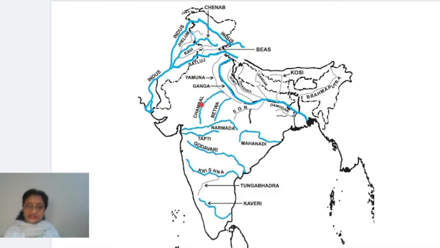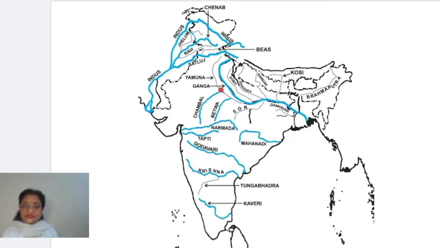So you can see here the first tributary of Yamuna, and then of Ganga, is the Chambal river. Directly Chambal is not joining the Ganga river. Can you see this, children? Chambal, Betwa, these rivers are not joining Ganga directly, but these are the tributaries of Ganga. Have you understood?